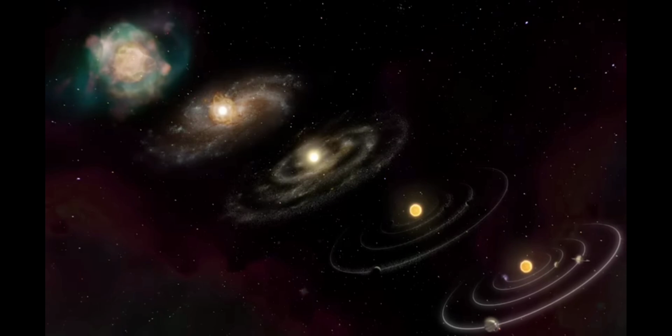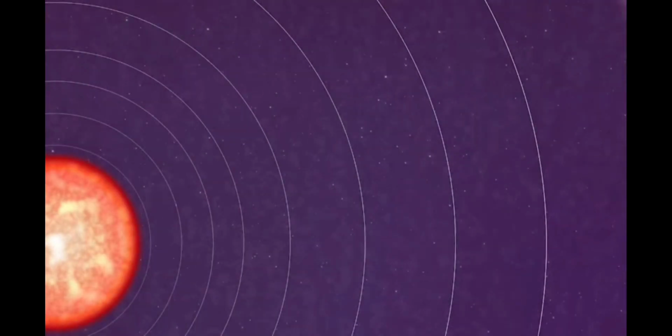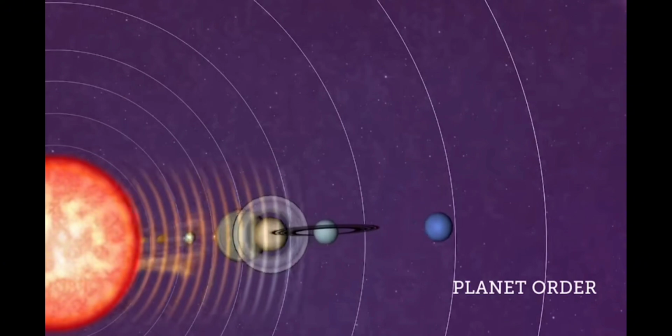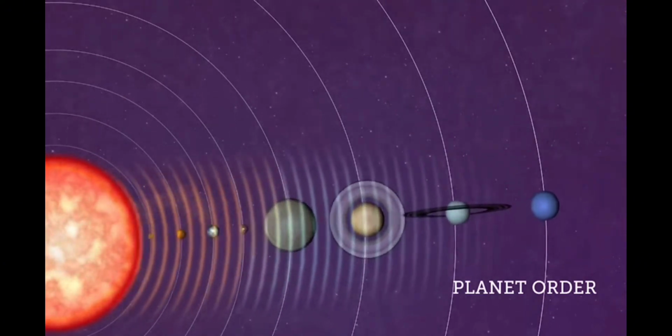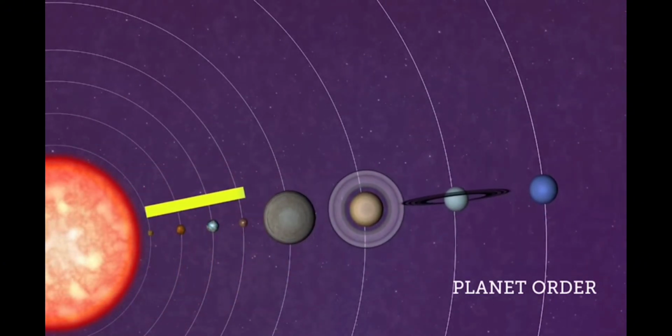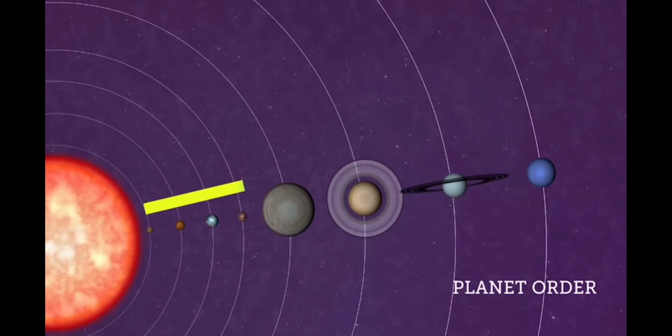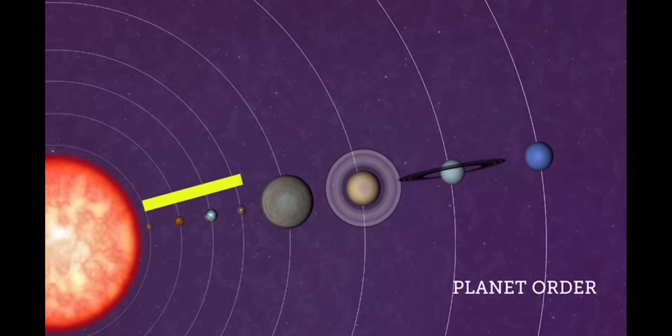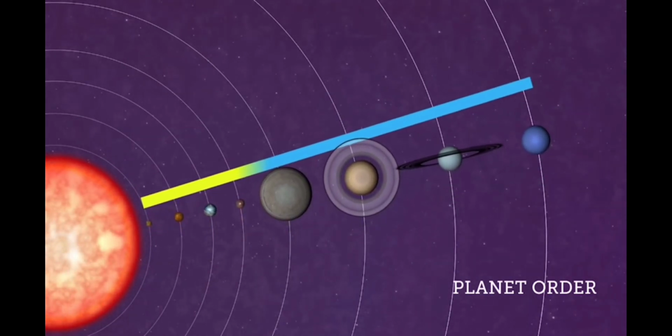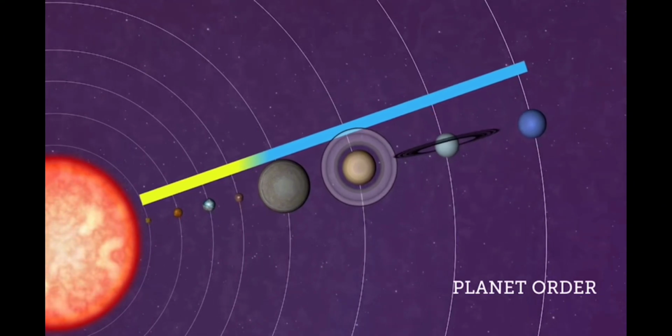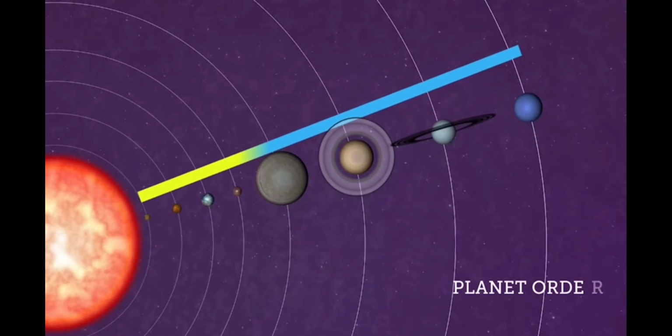The heat and solar winds caused by the Sun swept the lighter gases farther out into the developing solar system. This is why the rocky terrestrial planets, Mercury, Venus, Earth, and Mars, are located closer to the Sun. The gas giants, Jupiter, Saturn, Uranus, and Neptune, formed in the cooler outer region of the solar system.